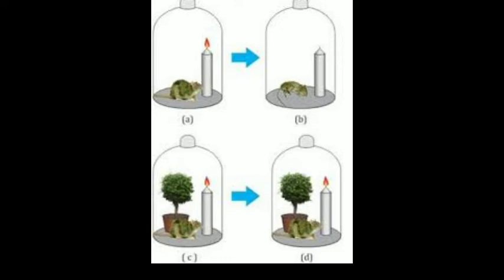Finally, he took a jar, burned a candle, and converted all oxygen into carbon dioxide. He placed a mint and a mouse into this jar. Both the plant and the mouse survived. He found that plants and animals have a synergy. Animals consume oxygen and release carbon dioxide, and plants take up carbon dioxide and release oxygen. From these experiments, it was clear that air is a composite mixture of many gases like oxygen and carbon dioxide.